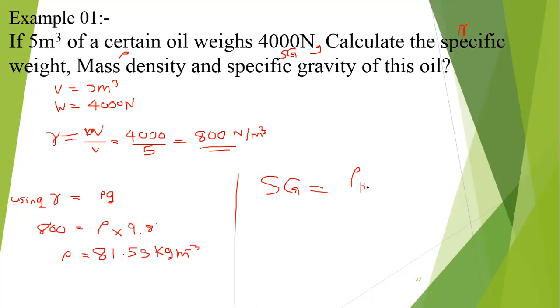So rho oil divided by rho water, it is equal to 81.55 divided by 1000. Then you can find it: 0.08155. There's no unit.